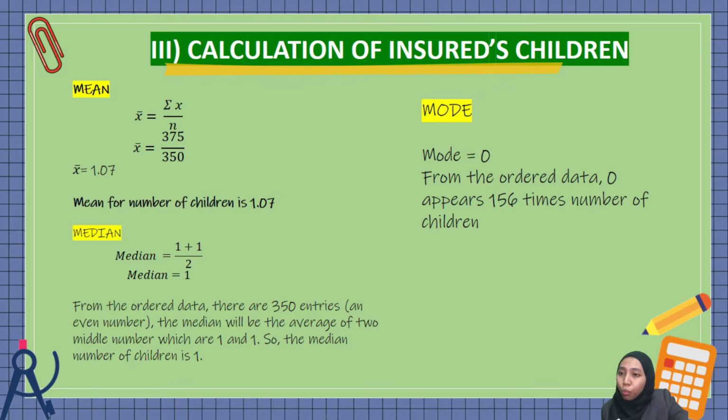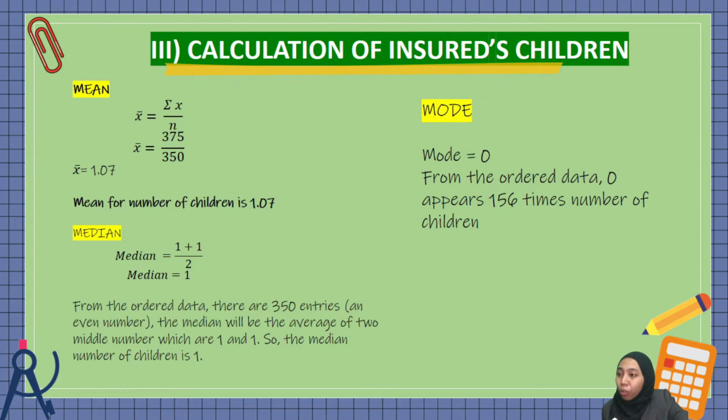We use the formula from ungrouped data again. To calculate the mean, we use the formula as well, and then we get 1.07 as the mean for number of children. And then to find the median and mode, we need to rearrange the data set into ordered data.